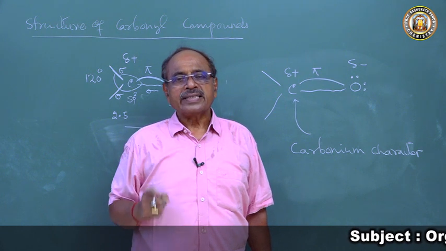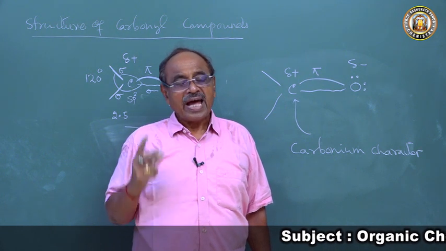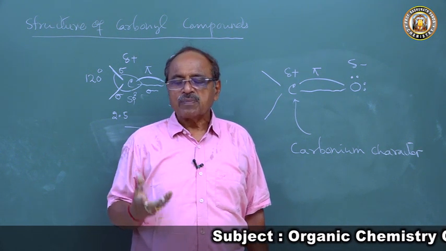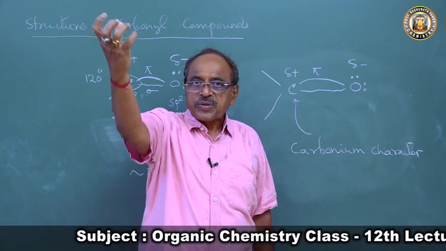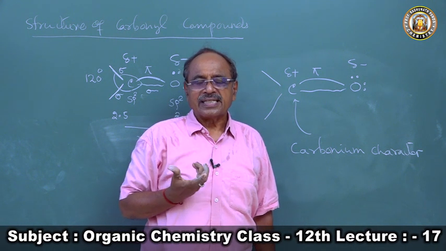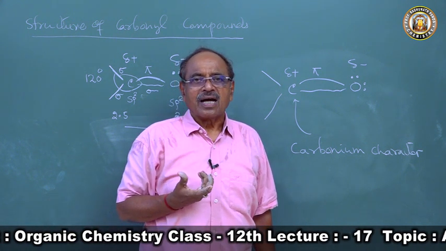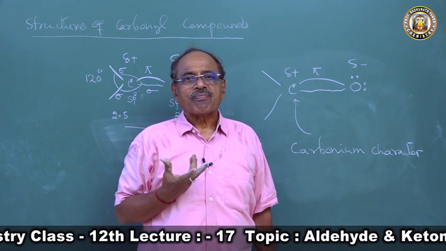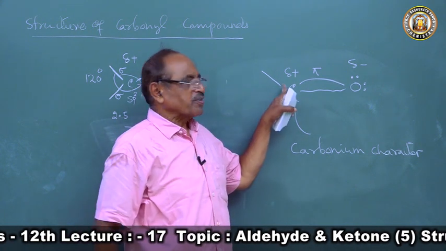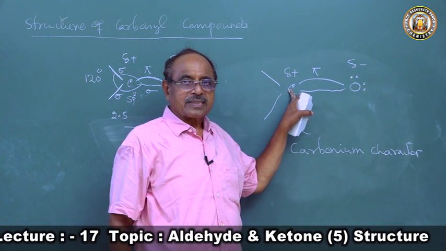The carbon atom of both aldehyde and ketone will have a tendency to attract a negative charge. What is a negative charge? Nucleophile. So the carbon atom will be attracting a nucleophile towards it.